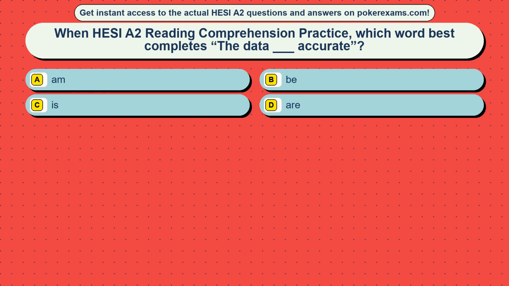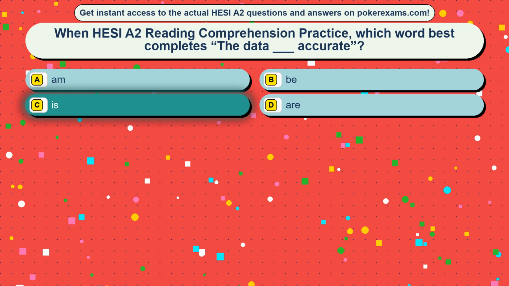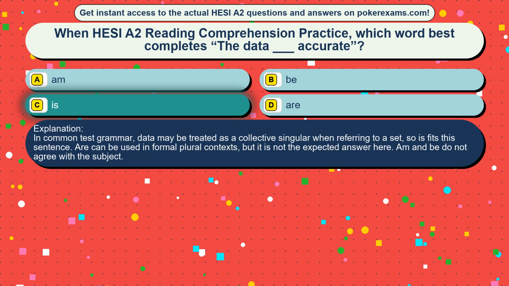Question 39. In HESI A2 reading comprehension practice, which word best completes the blank: data blank accurate? Option A, them. Option B, be. Option C, is. Option D, are. The correct answer is option C, is. In common test grammar, data may be treated as a collective singular when referring to a set, so is fits this sentence. Are can be used in formal plural contexts, but it is not the expected answer here. A and B do not agree with the subject.